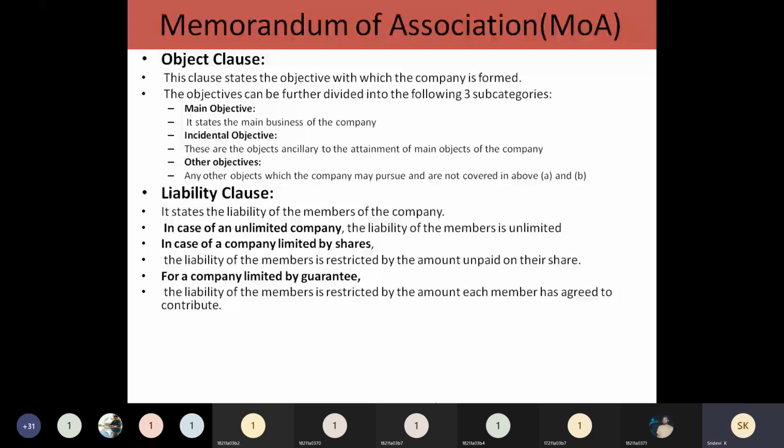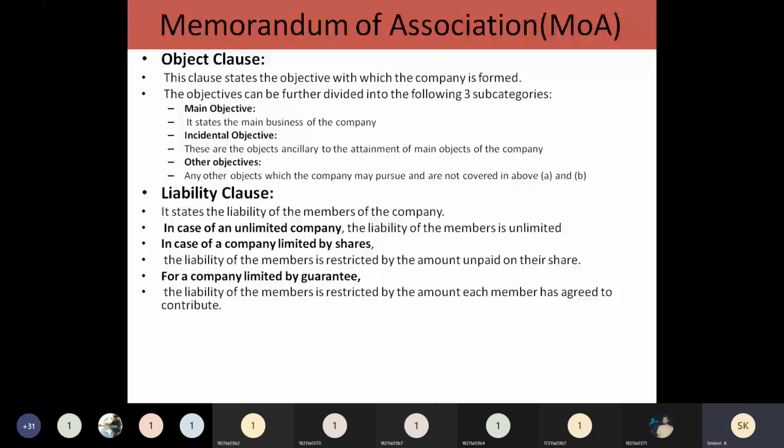For example, if I have agreed to contribute 1 lakh rupees to a company, then my liability will be limited to that 1 lakh rupees.